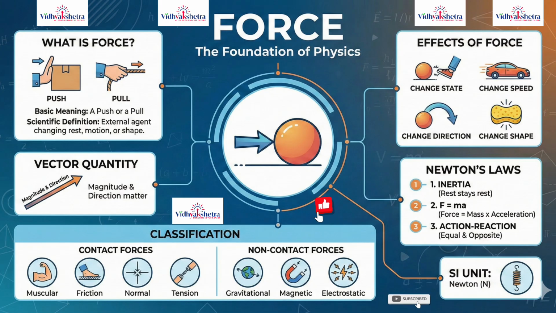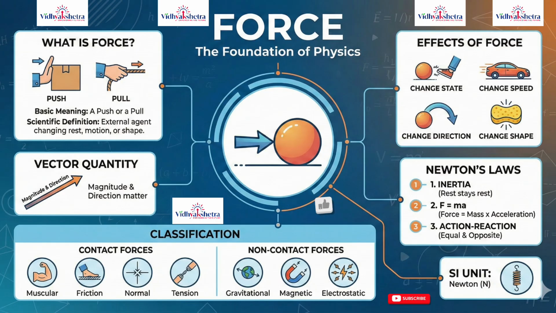Effects of force on objects: force produces several important effects on objects. Understanding these effects helps us analyze physical situations clearly. Change in state of rest or motion: one of the most important effects of force is changing the state of motion of an object. An object at rest does not start moving on its own. It requires force. Similarly, a moving object does not stop automatically unless a force acts on it. For example, a football lying on the ground remains at rest until someone kicks it. A moving bicycle slows down when brakes are applied because braking force acts opposite to motion.